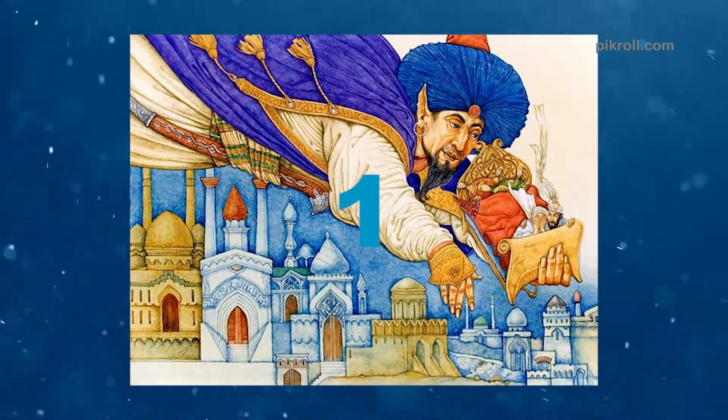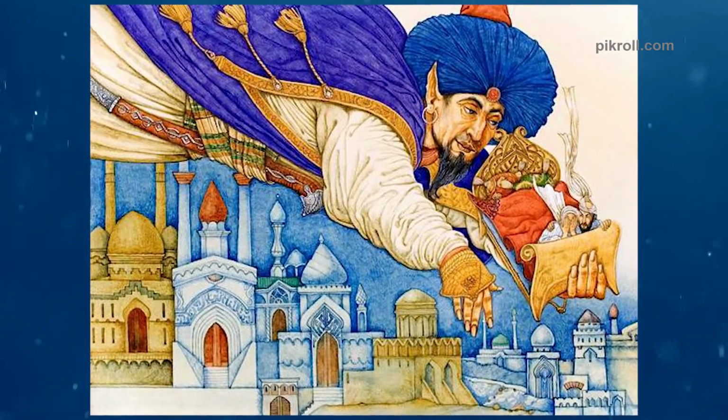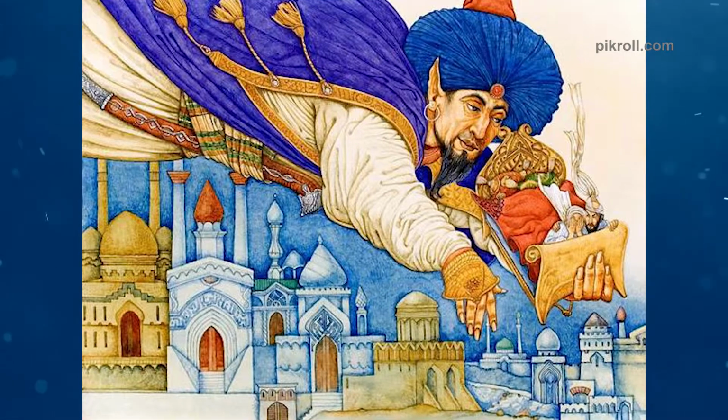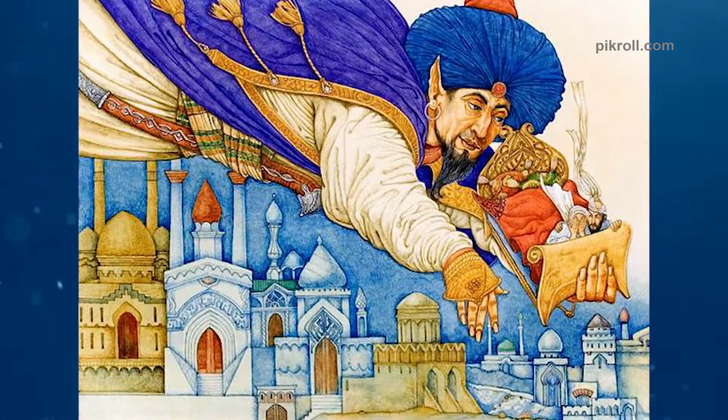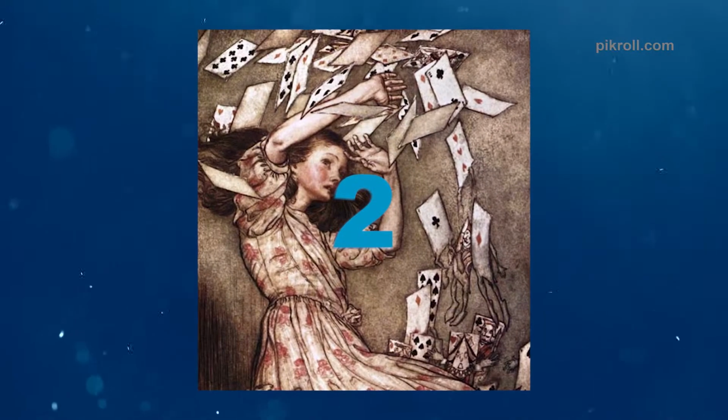Number 1. Aladdin. Aladdin is one of the most popular tales over the world, though it was a folk tale of Middle Eastern origin. Aladdin, his lamp, and the genie of the lamp are incredible characters in the fairy tale Aladdin.